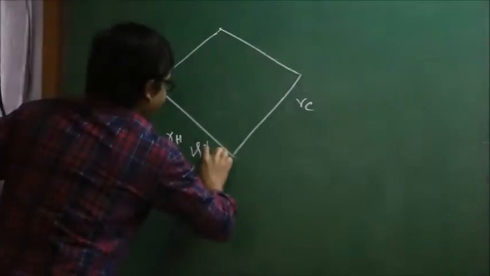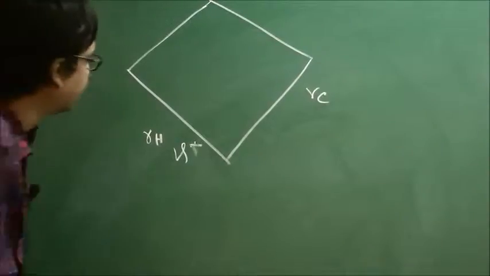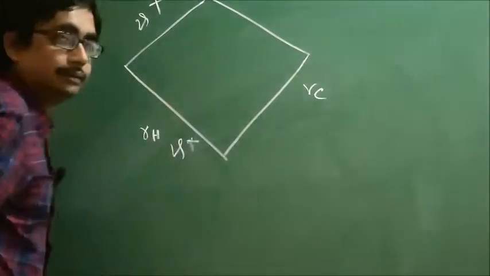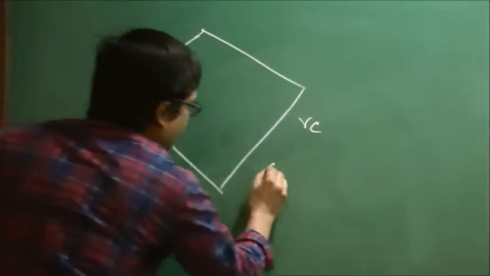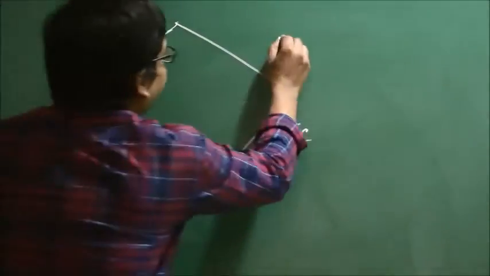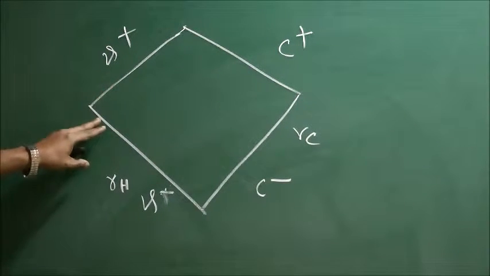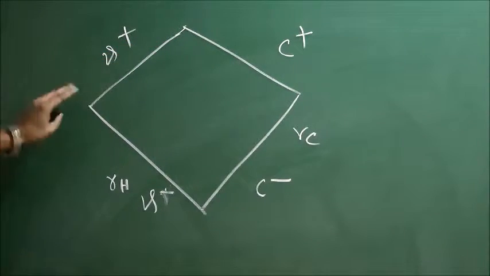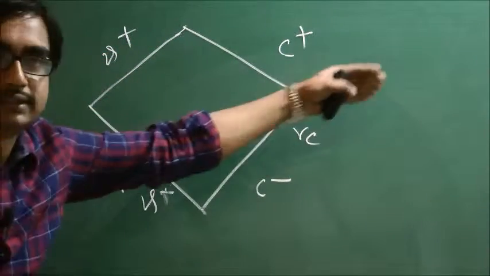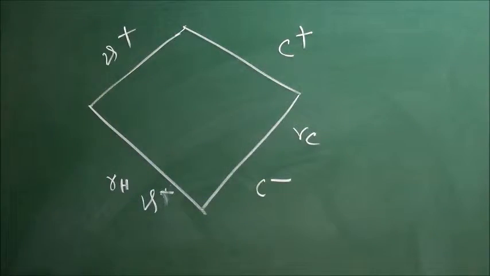So this is H minus, the past segment of the black hole event horizon. This is H plus, the future segment. This is C minus, the past segment of the cosmological event horizon. And this is the future cosmological event horizon. So it shows an eternal black hole. We can analytically continue these regions. So there is a singularity, there is de Sitter space. Let us not bother about them now.